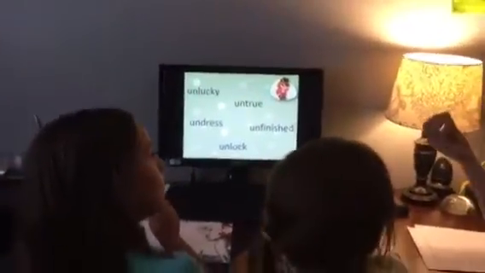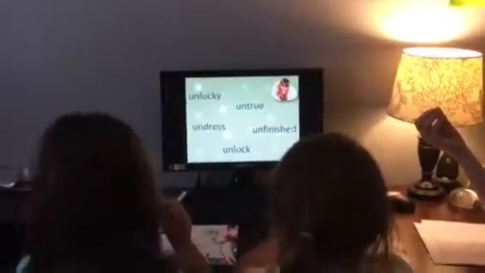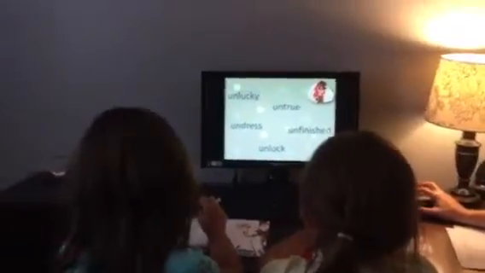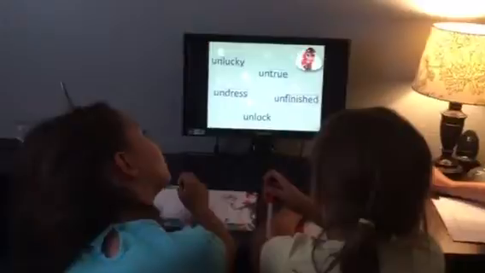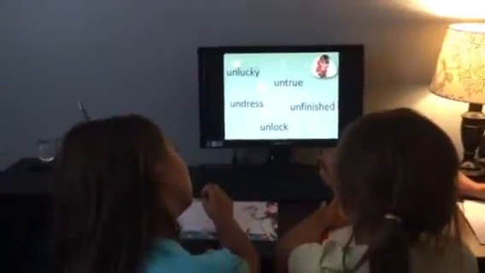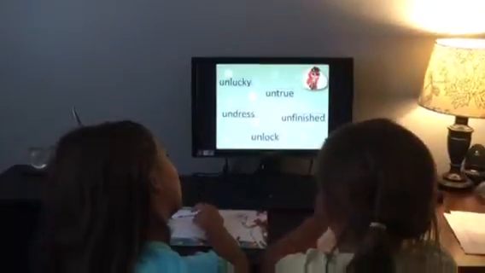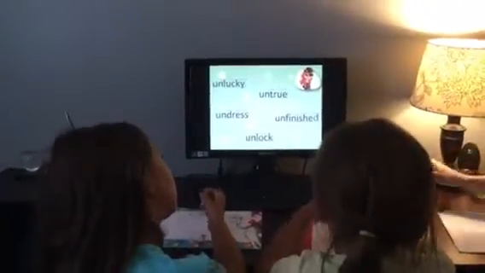So that means what? We can add a prefix and a suffix sometimes to a root word. It doesn't mean we can only do one. So we found the words unlucky or lucky, true, dress, finished or finish, and lock. And we changed its meaning by putting a prefix at the beginning, correct? Is that right? Yes. You guys are doing amazing.